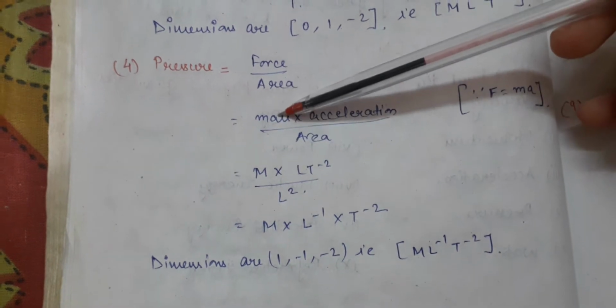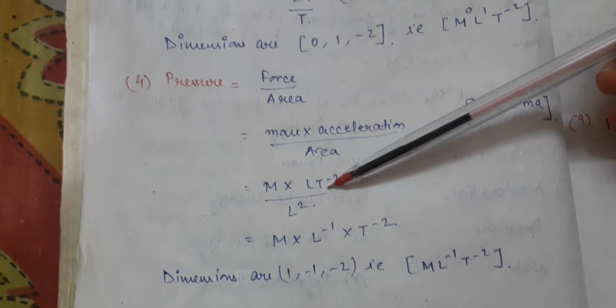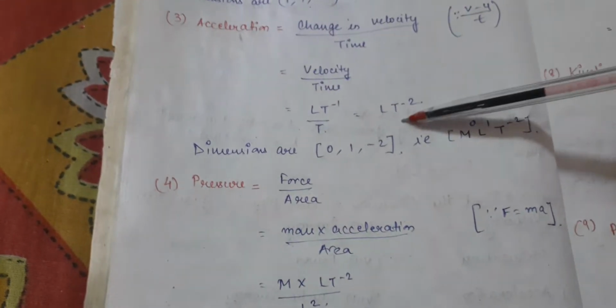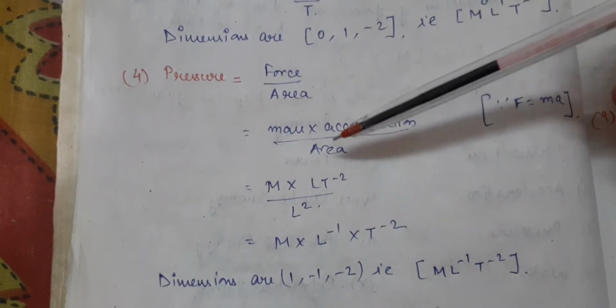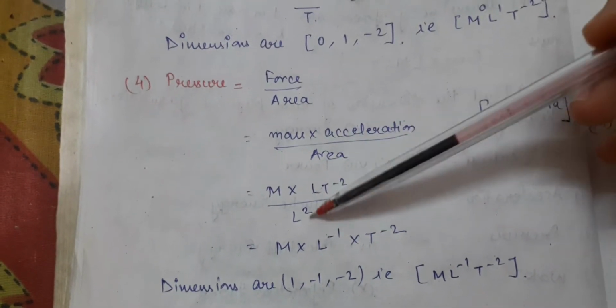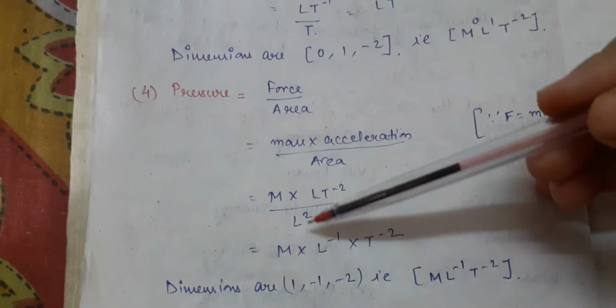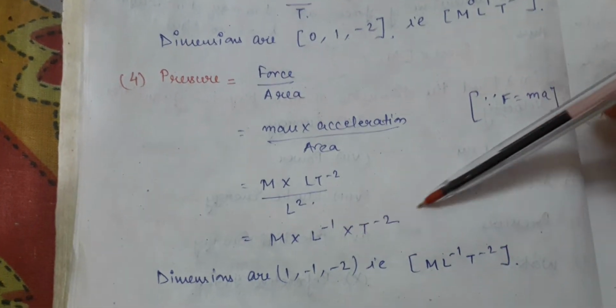In place of mass we can write M, in place of acceleration I can write LT minus 2. Just now we have derived the formula for acceleration, LT minus 2. Area, what is the area? Length square, so we can write L square. If we bring L square upside, what is the final formula? M L minus 1 T minus 2.